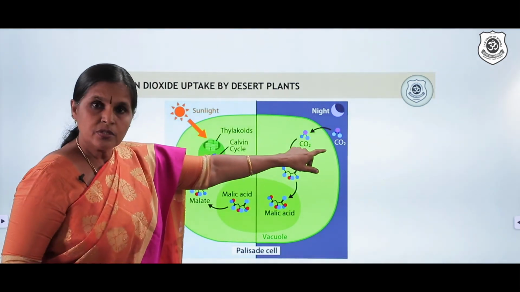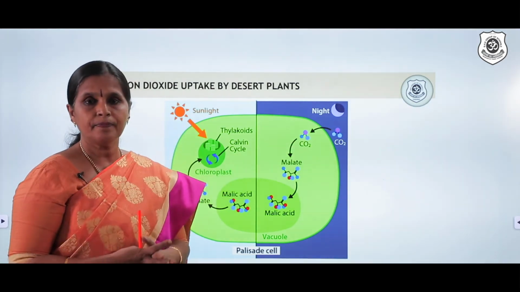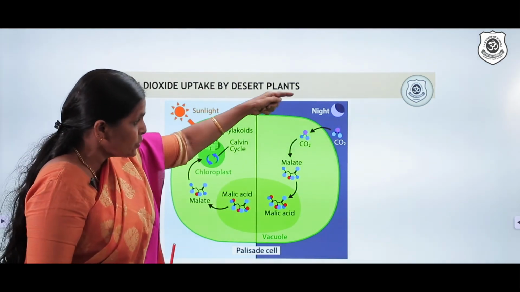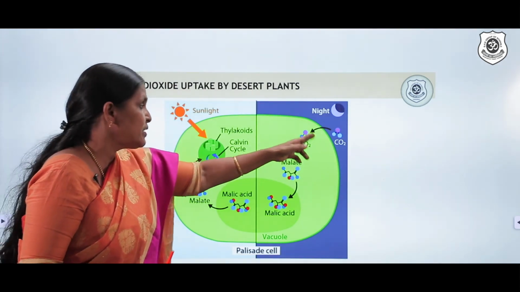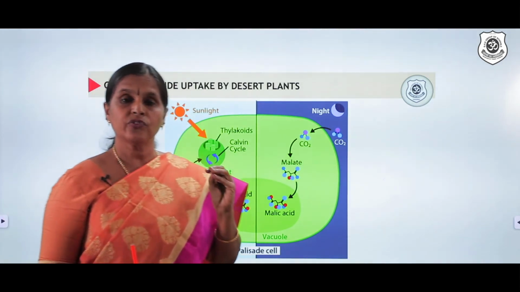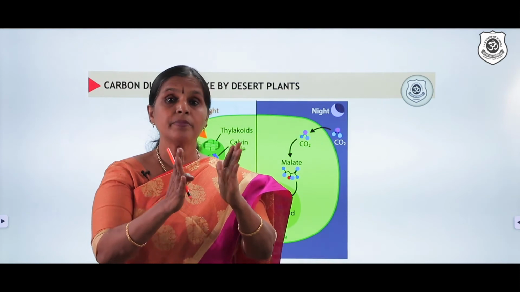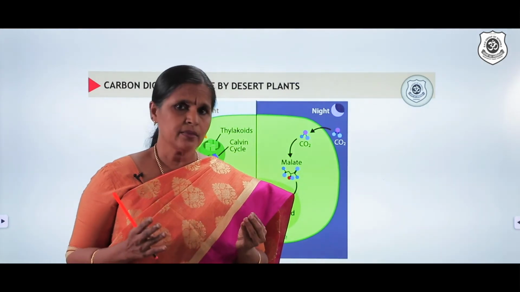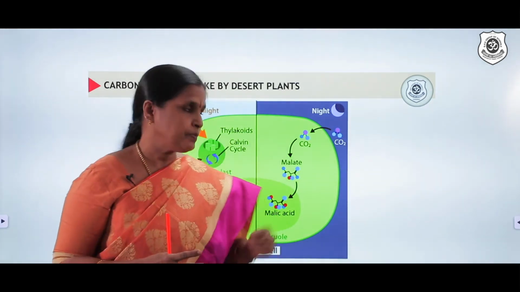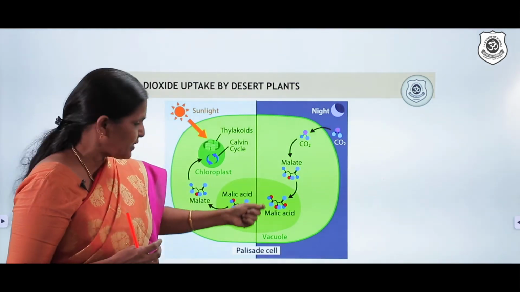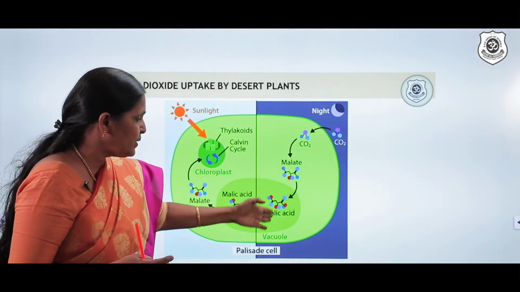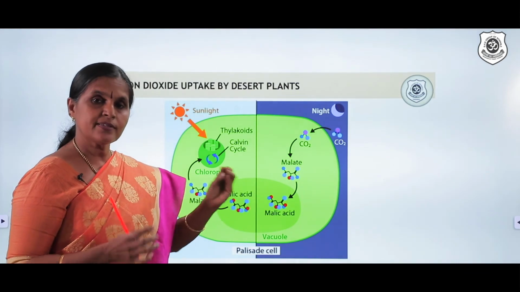So what they do is during night time they open the stomata and take in carbon dioxide. You can see here during night time they open the stomata and take in carbon dioxide. This carbon dioxide is converted into an intermediate product. In class 10th, you do not study the name of the product, but still for motivating you, if you want, you can remember that the intermediate product is called malic acid. It's an organic acid.